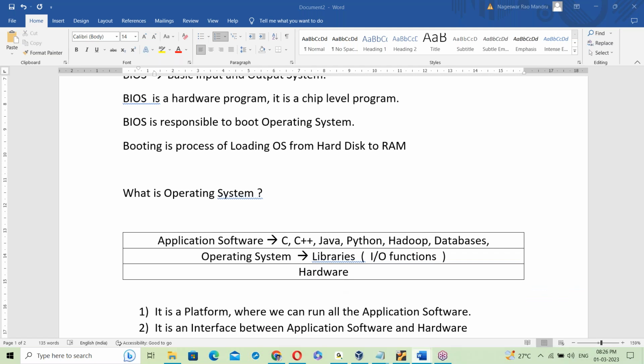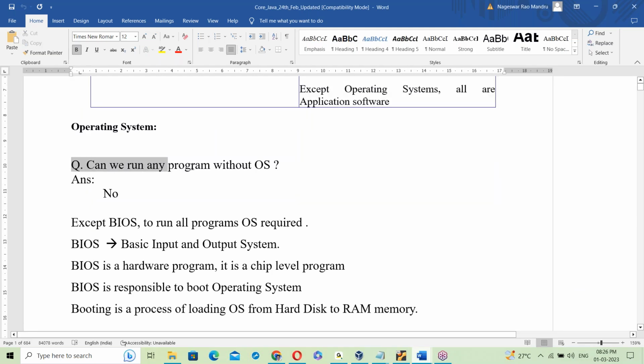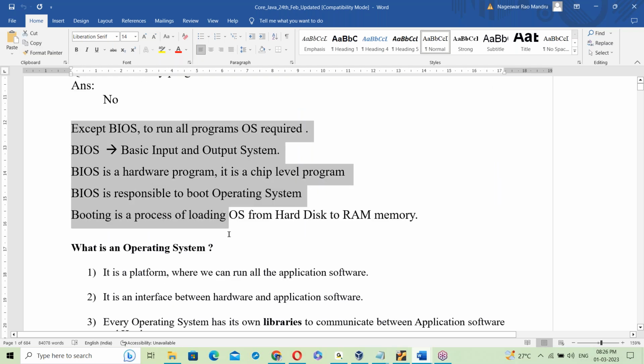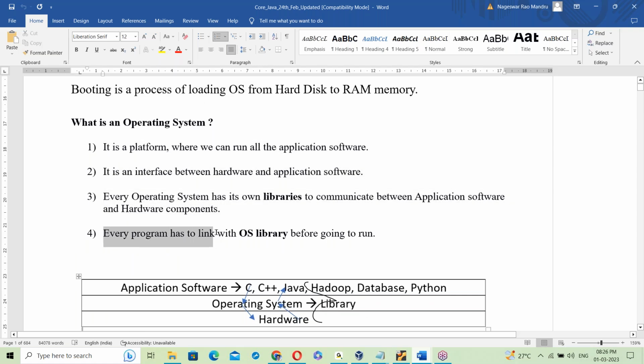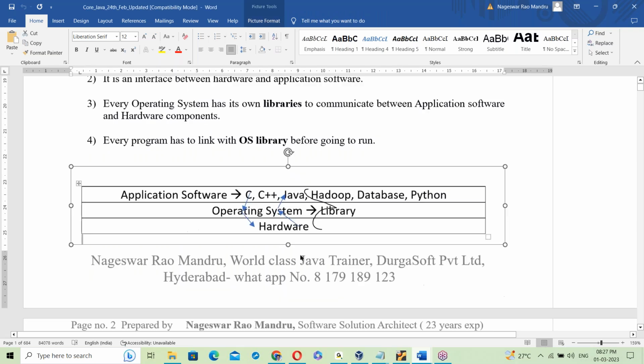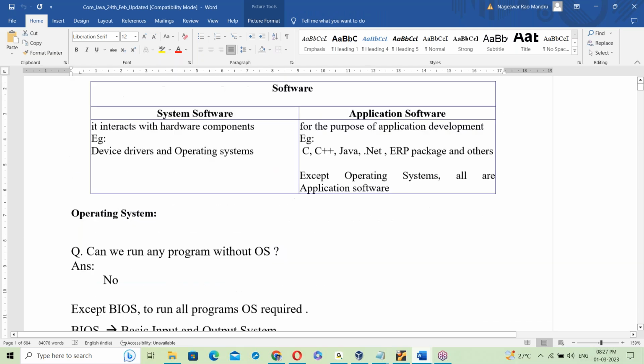Same topic is explained in the document. Can we run any program without an OS? No, except BIOS. About BIOS is explained here. Every program has to link with the OS library before going to run: hardware, OS library, application software. Same thing is there.